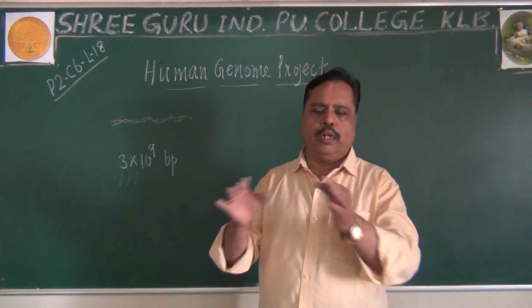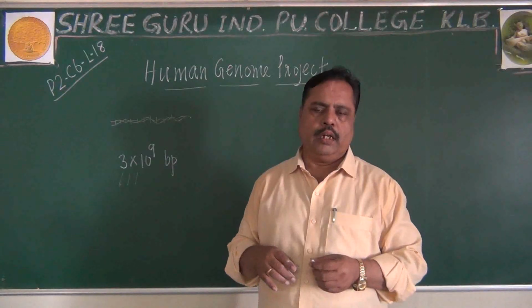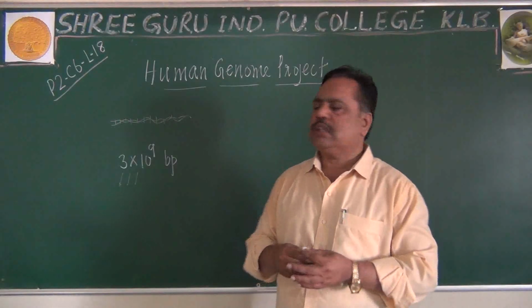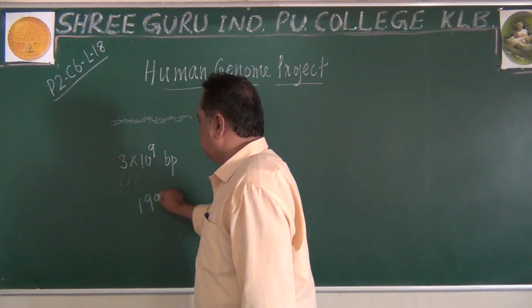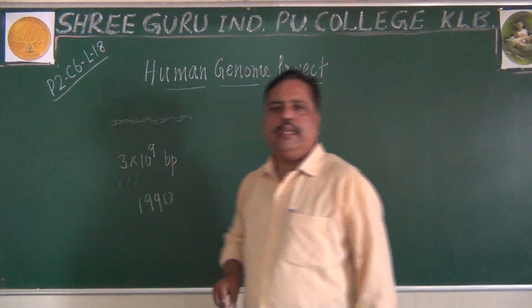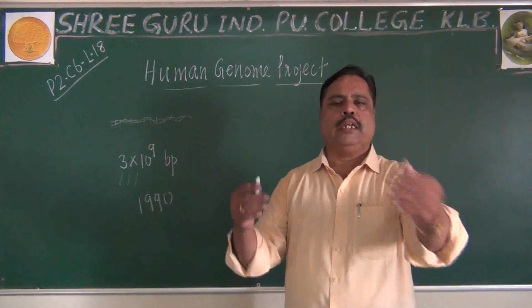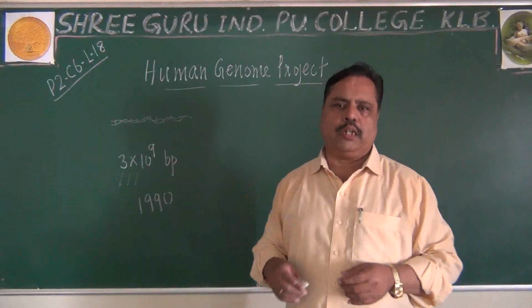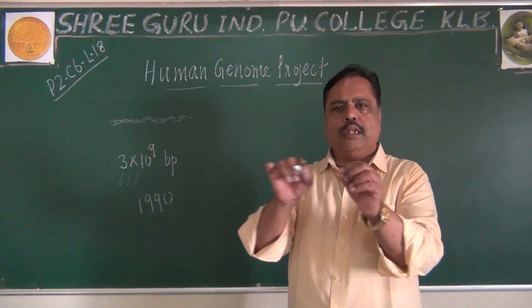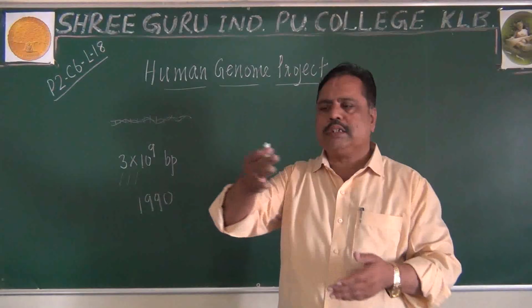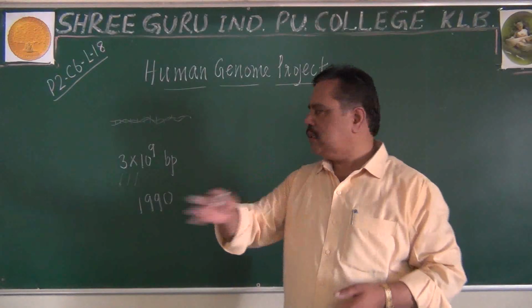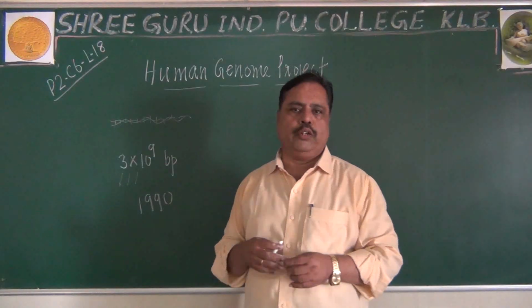Such a huge work was taken up in the year 1990. Remember this: in 1990, scientists started attempting to decipher, or analyze, the sequence of nucleotides in this large pool of nucleotides.